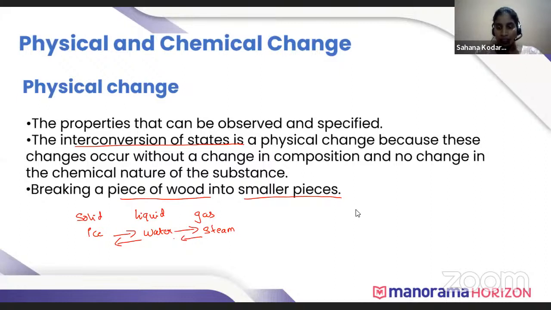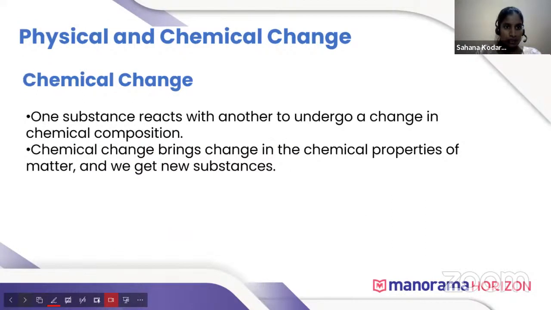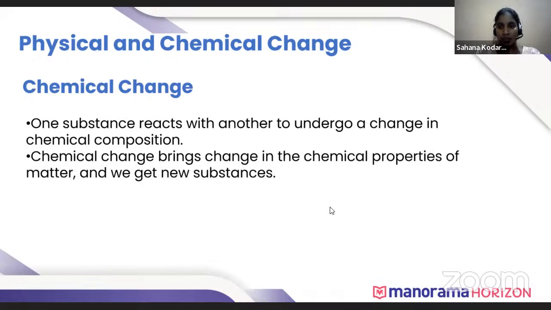Yes, Sriraj. Okay. Let's move to the chemical change. So can anyone give an example of chemical change? Any example? So in chemical change, one substance reacts with another substance. Cooking of food, yes, it's a chemical change. Burning of paper, yes. Cooking, yes.